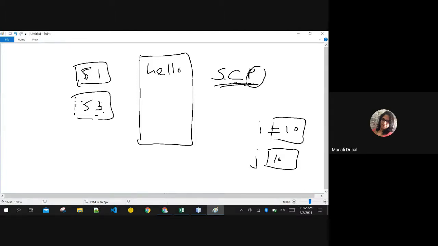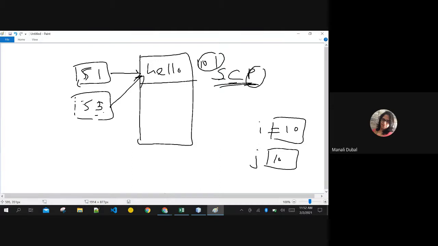Whenever you are creating two variables with the same value, both of them will point to the same memory allocation. If this memory allocation is 101, then S1 will be 101 and S3 will also be 101. Whenever you're creating string variables, this is the case. They both point to the same hello.